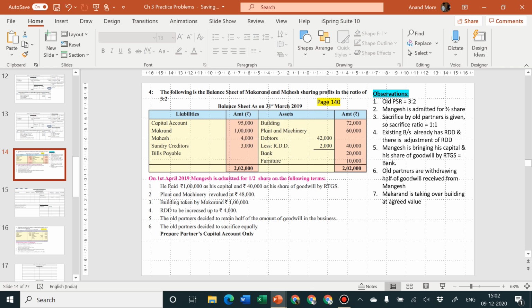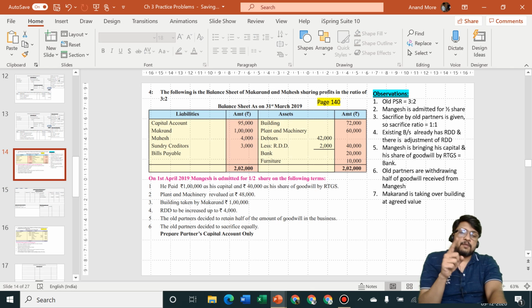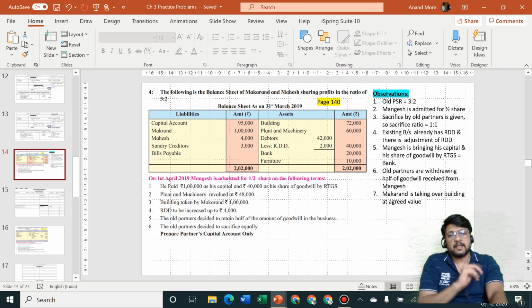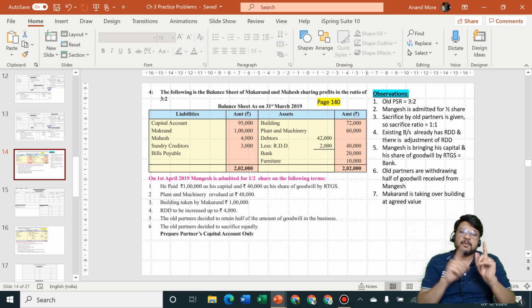If we would have prepared the closing balance sheet, then we would have written 60,000 in the inner column from the opening balance sheet, and then we would have said less depreciation 12,000, so in the outer column we would have considered 48,000. That is how we would have shown it if a balance sheet was asked by the problem. Fortunately, the balance sheet is not asked, so we are saved. We are just showing one effect, revaluation account debit. Second effect we are not showing.